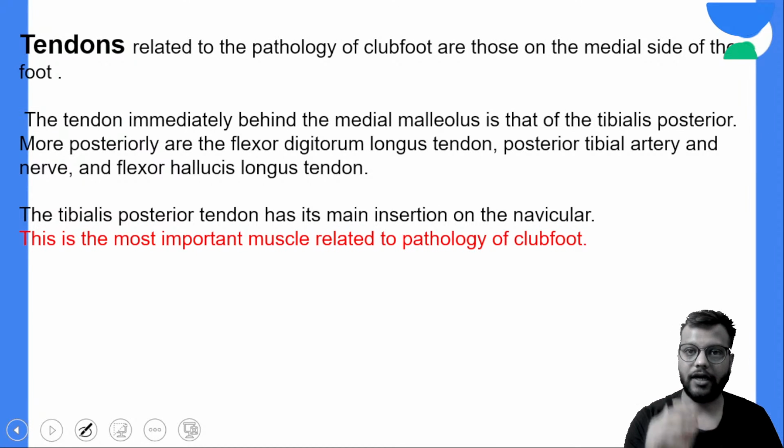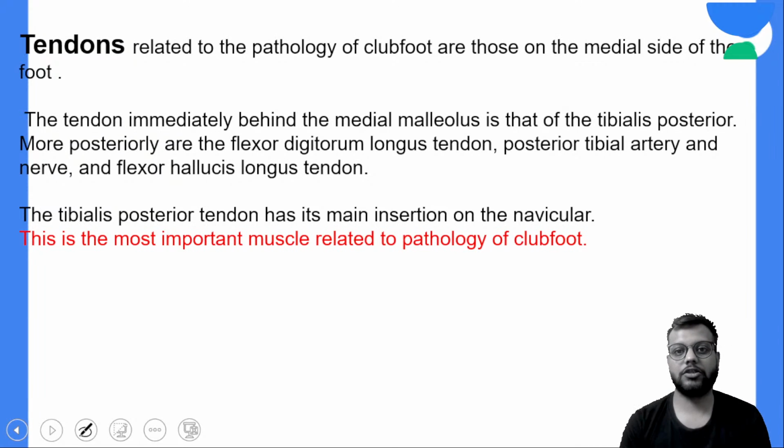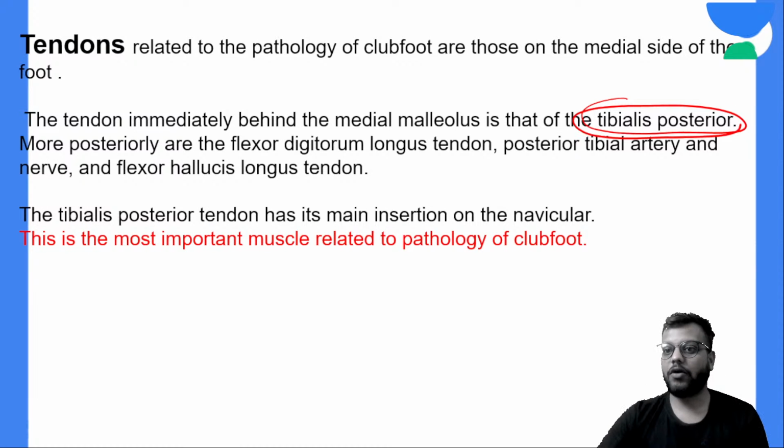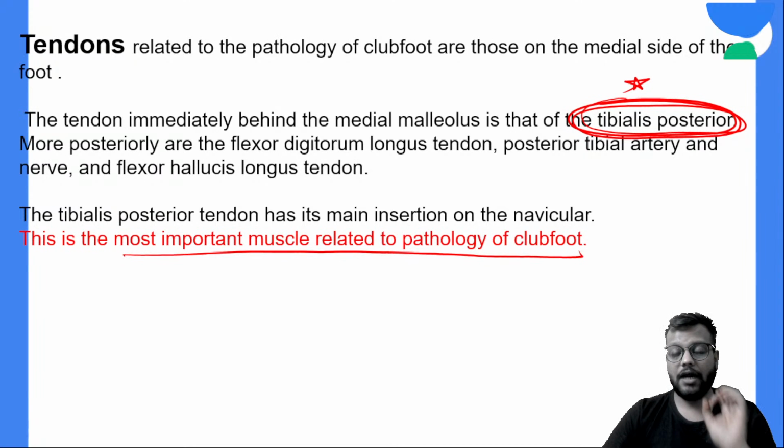Now we'll come to the tendons. So among tendons, the most important tendon related to the pathology of the clubfoot is your tibialis posterior tendon. Okay, tibialis posterior tendon is a very important muscle or tendon, and how will you identify this tendon? It is situated just behind the medial malleolus.